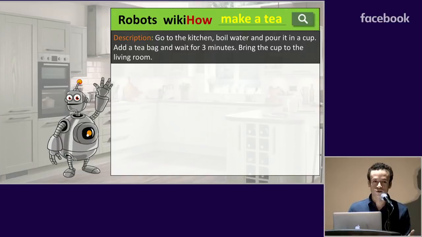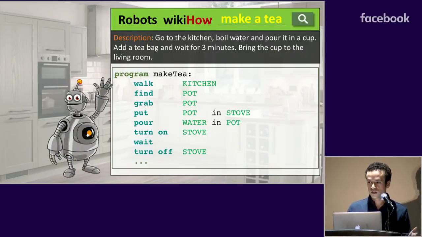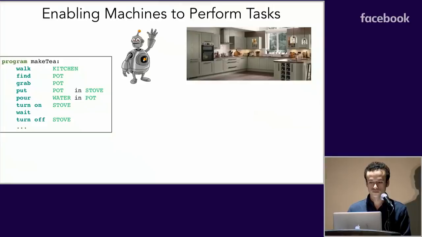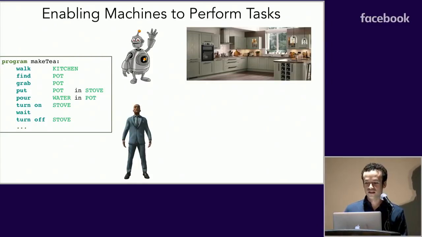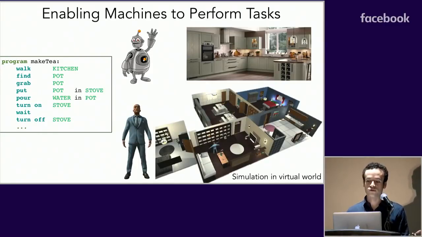For example, for boiling water, it needs to know that it needs to grab a kettle, fill it with water, put it on the stove, and so on. Instead, we could give the robot a program containing all the steps that are required to do this activity, so that the robot could execute it and perform the task that it's asked to do. Now, these programs can be used to drive a robot to perform different tasks at home, but they are indeed more general, and they can also be used to drive an agent inside a virtual house. So by creating an environment where these programs can be executed, we can simulate complex tasks before performing them in the real world.